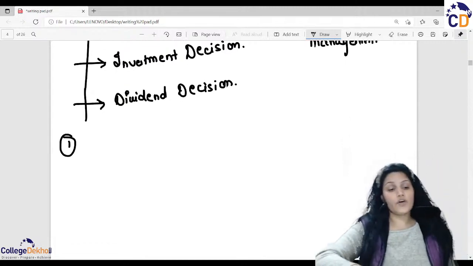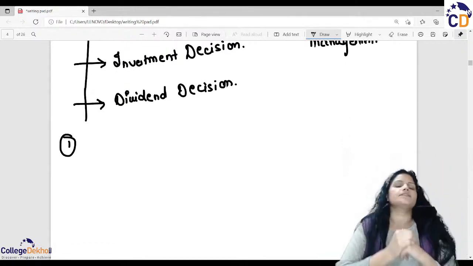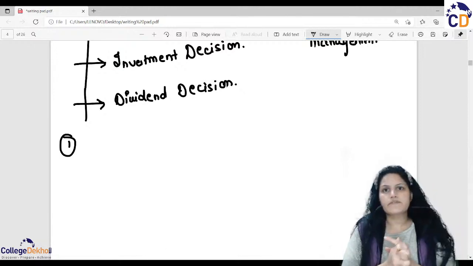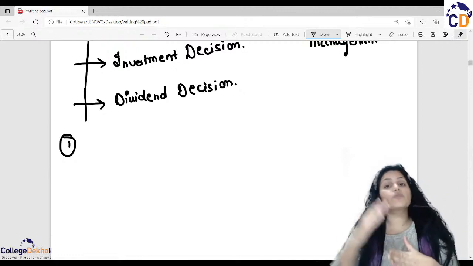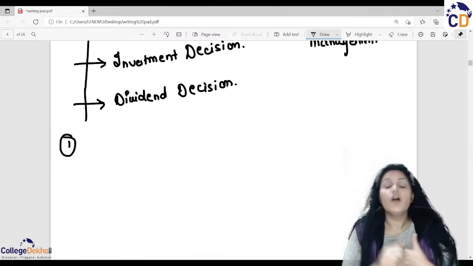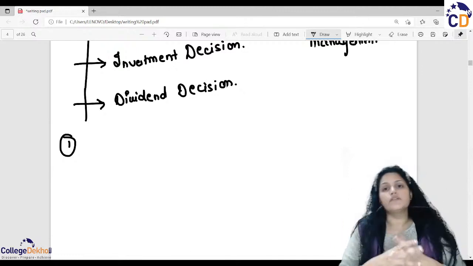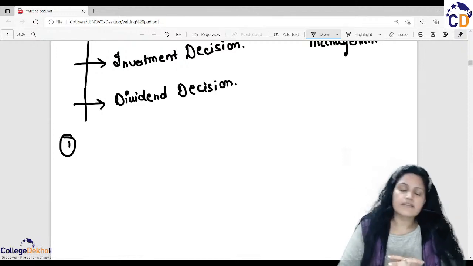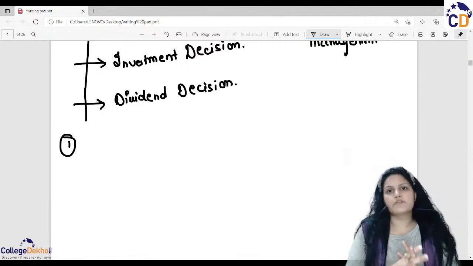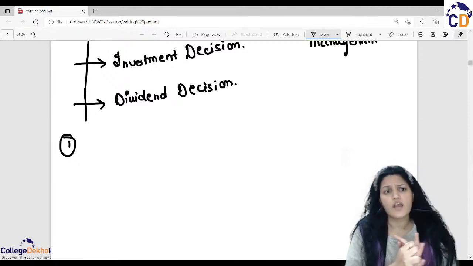And for the upcoming classes, all these chapters are proper, complete chapters. Dividend decision, there is a calculation about the dividend. Working capital, a full-fledged chapter with proper practical questions. Investment decisions, yes, there are also practical chapters. All the practical chapters are held in financial management.